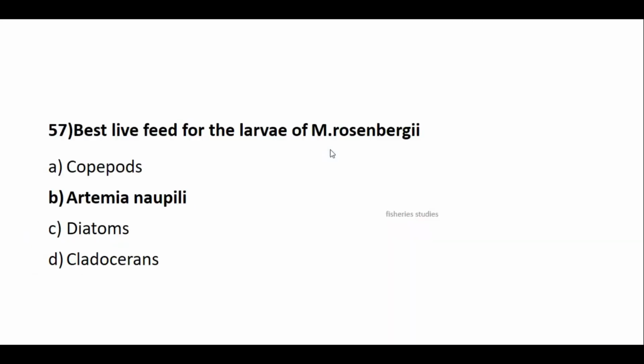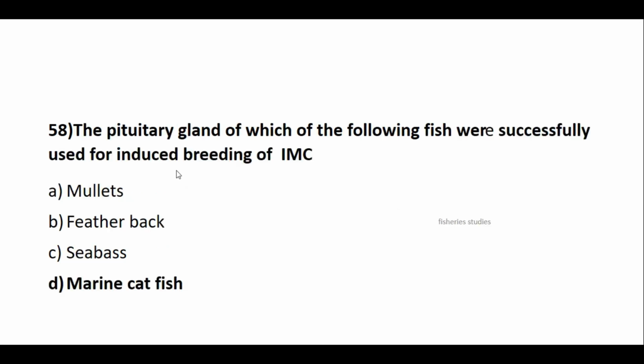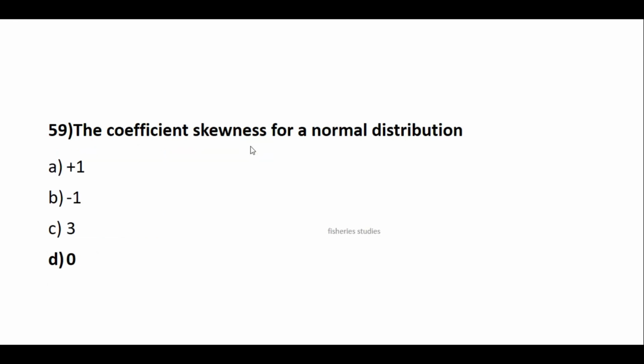The best live feed for the larvae of Macrobrachium rosenbergii is Artemia nauplii. The pituitary gland of which of the following was successful for induced breeding of IMC is marine catfish. You can see these questions in ICAR handbook. Handbook of aquaculture, you can see this line will be there. The coefficient of skewness for a normal distribution.